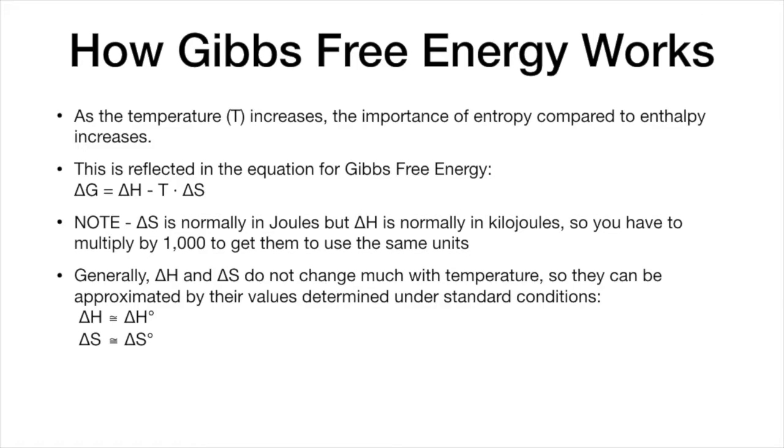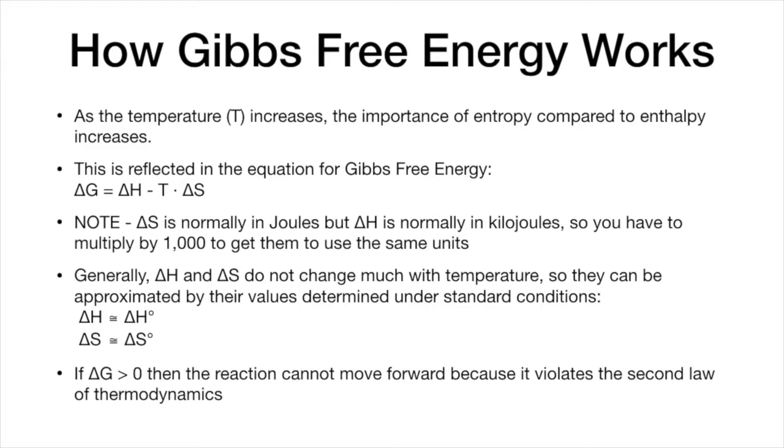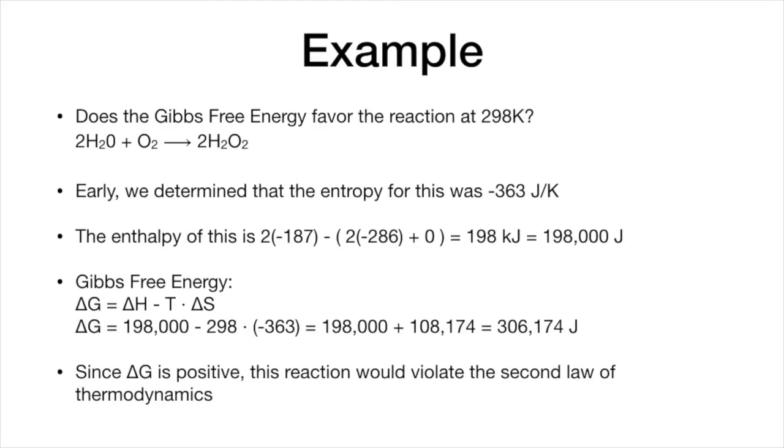So you don't have to worry, even though these enthalpies and entropies were calculated at a particular set of temperature and pressure, they really don't change a whole lot when you vary the temperature. So if our Gibbs free energy is greater than 0, then the reaction cannot move forward because it violates the second law of thermodynamics. So here's an example.